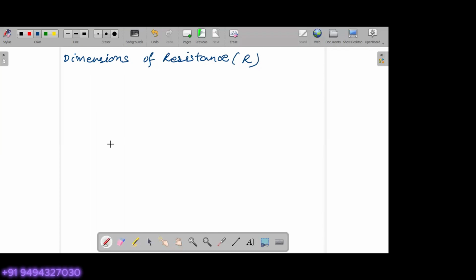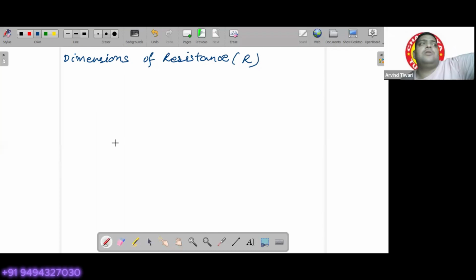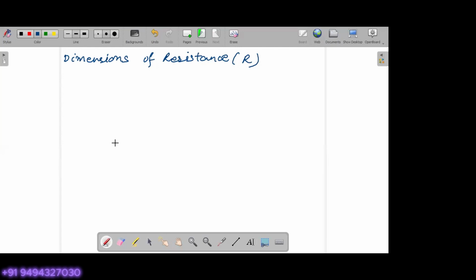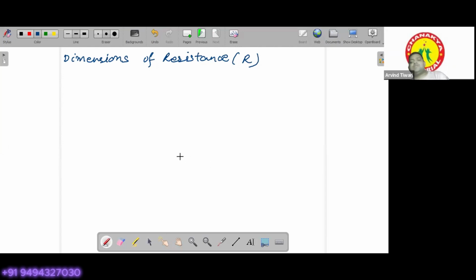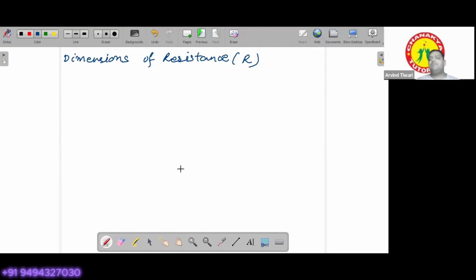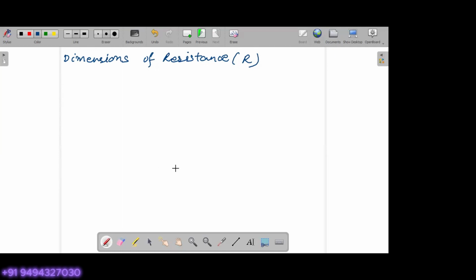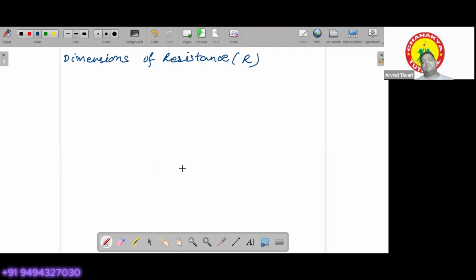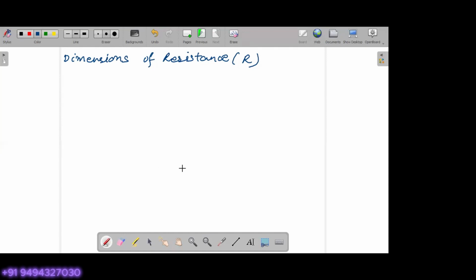Done? Vedika, what about you? M L2 A minus 2 T minus 3. Okay. I got M L2 T minus 3 and I. Instead of I we use A. We use this symbol A. Okay, just one. Are you there? Yes, sir.